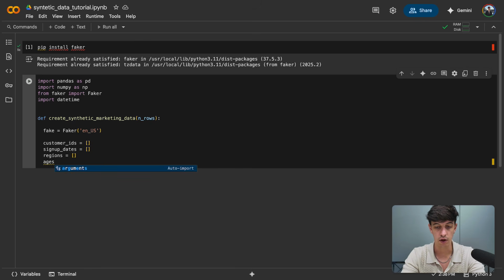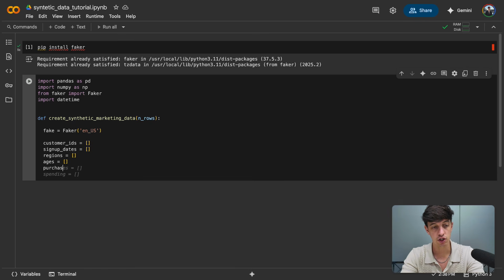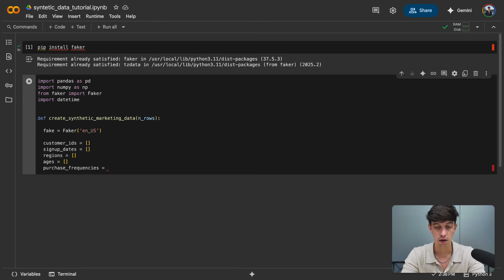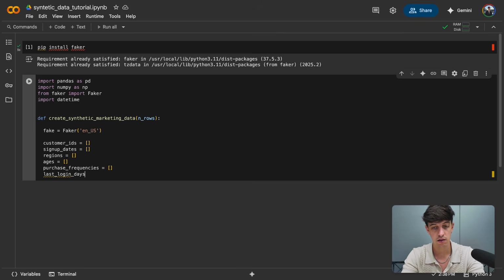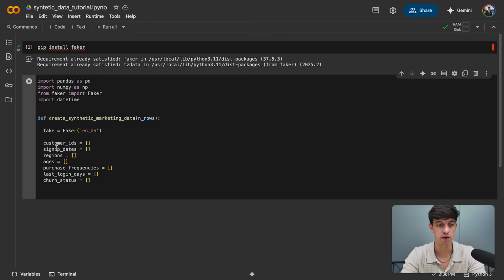Let's do also ages, open, close brackets again. Maybe purchase_frequencies. Again, open, close brackets. We can do last_login_days, open, close brackets. And also let's do churn_status at the end. Okay, and so basically, obviously it depends on the data that you want to create, but in my case, this is exactly what I want to create. I want to create a dataset with these columns.